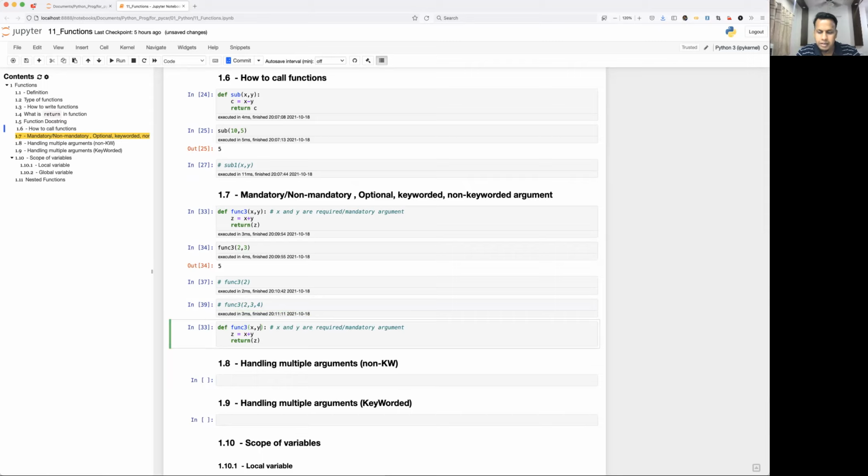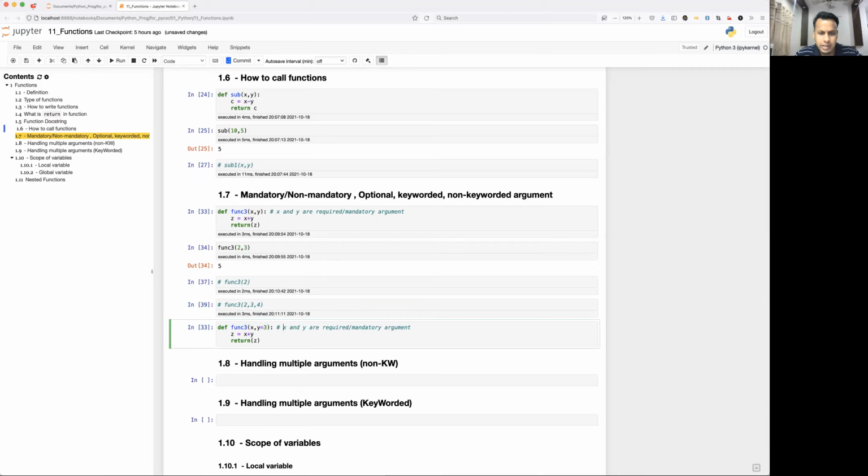So while defining the function, no matter how many arguments you are passing, sometimes a couple of parameters you would like to initialize during definition only, right? So that will become non-mandatory. So here I'll mention x as mandatory and y as non-mandatory. How to make y non-mandatory? I can just initialize some value during definition itself.